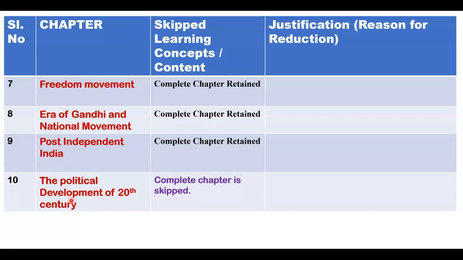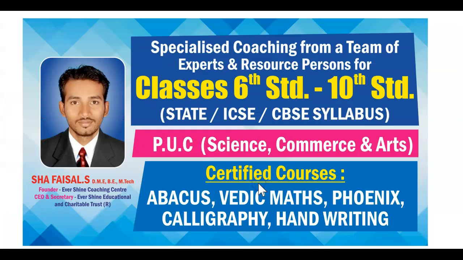And next we have chapter number 10, The Political Development of the 20th Century. This chapter is dropped. This complete chapter is skipped. You don't want to study this full chapter. Is this clear? From history, these chapters have been deleted. I hope you are understanding, children, what are the topics that are there and which are the topics that are not there. Is this clear? Good. Children, this is regarding history. Next, we come back to the important concept.